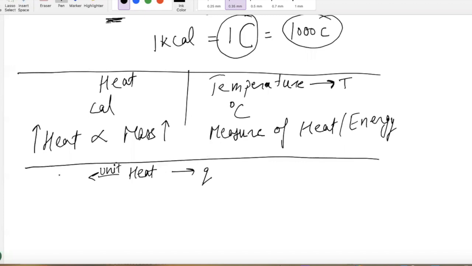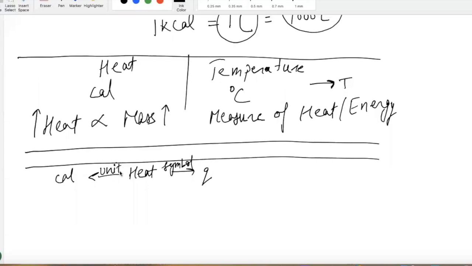We just learned it. It was calories. What is the symbol for heat? Q. Like for mass, we use the symbol M, right? That's what we mean by the symbol for heat is Q. So let's look at one equation. Q is actually equal to, we're going to multiply three different things: M, C, delta T.